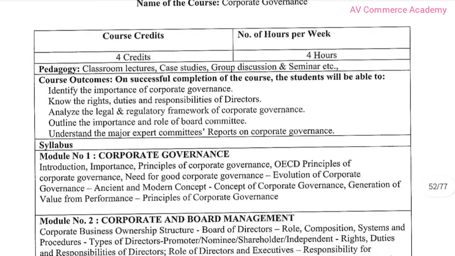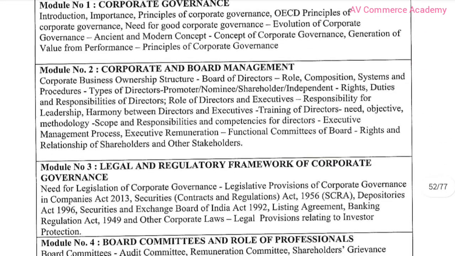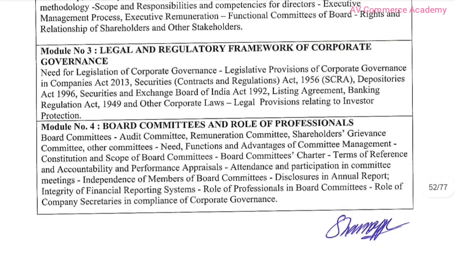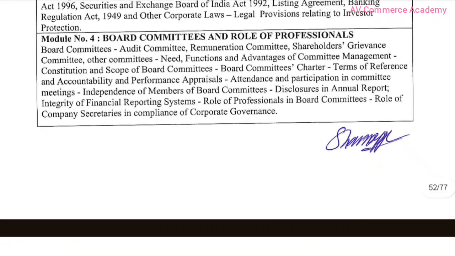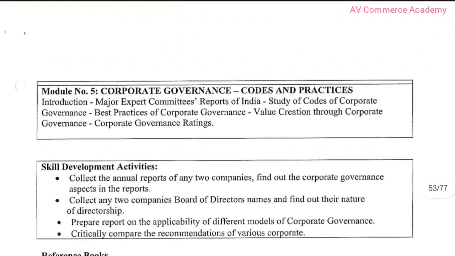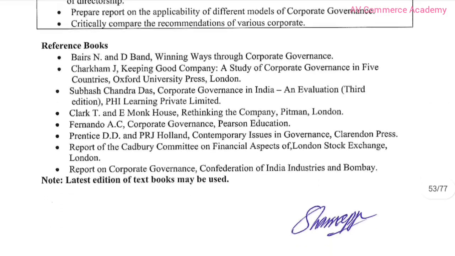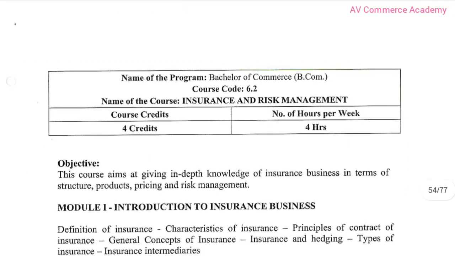First chapter, it is corporate governance. Second chapter, it is corporate and board management. Third one, it is legal and regulatory framework of corporate governance. Module 4, board committees and role of professionals. And fifth chapter, it is corporate governance codes and practices. And here is skill development, and here are reference books. And sixth semester second subject, it is insurance and risk management.